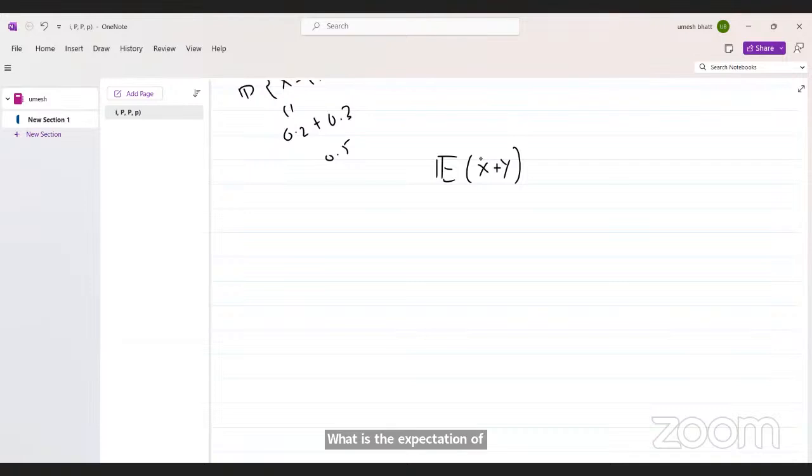So this is the expectation of X plus the expectation of Y. Okay.